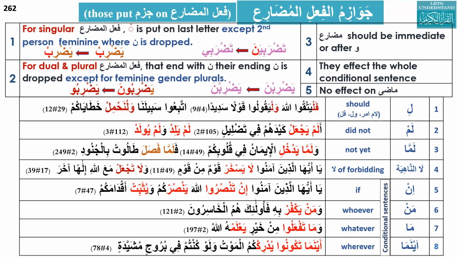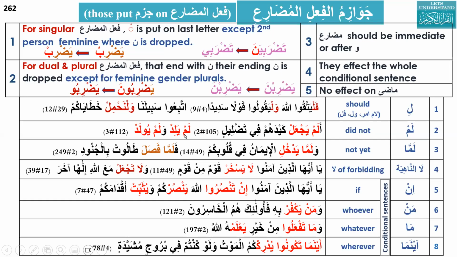As we go, we will apply these concepts, especially in the second session. So this is the time that we should have this. And in the Quran, whenever these words come, they are Jawazim al-Fi'l al-Mudari'. Just keep thinking that. Why? Let's say here, yaj'alu. If it was yaj'alu, and lam comes, what happened? Lam yaj'al.